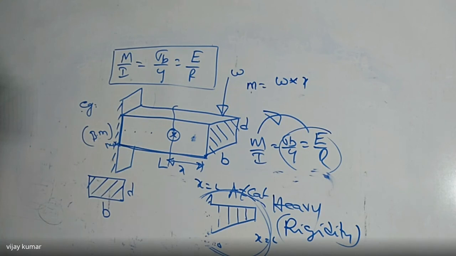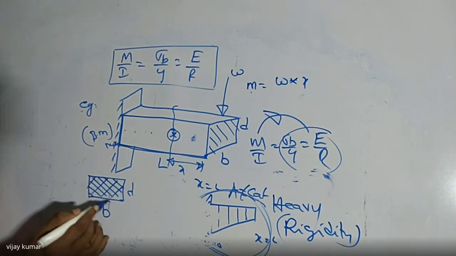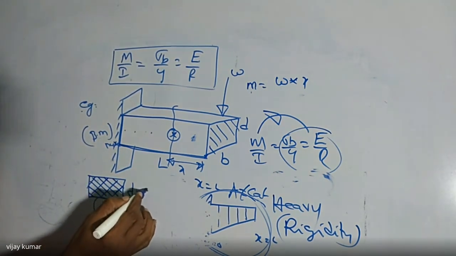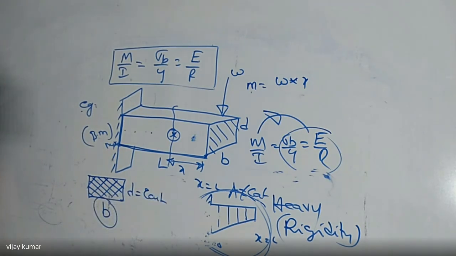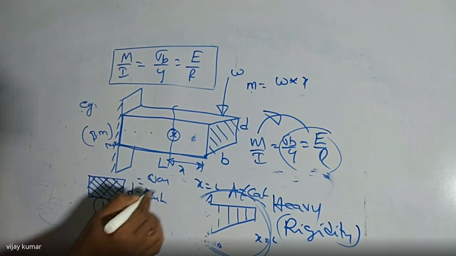So if you take any rectangular beam, it has two dimensions, width and depth. So how many possibilities are there to change the area of cross section of the beam? There are two possibilities. I can vary the width and keep the depth constant, or I can vary the depth and keep the width constant.